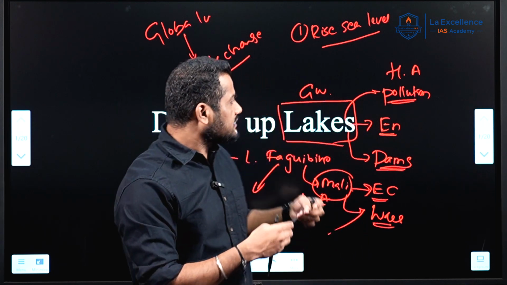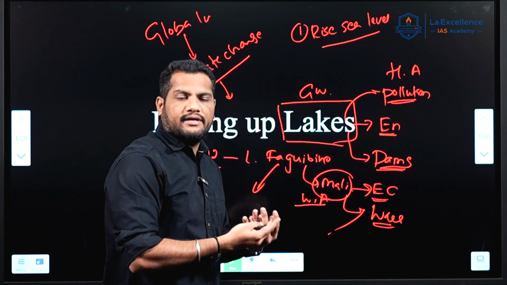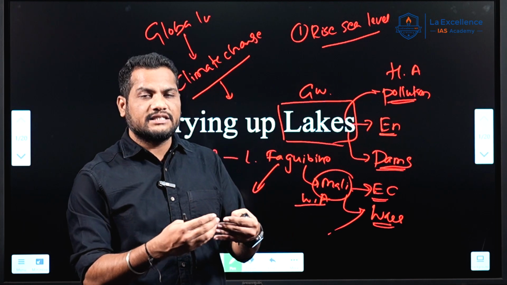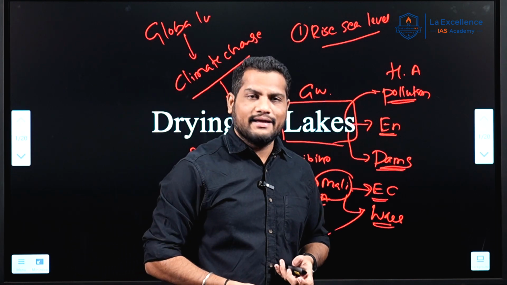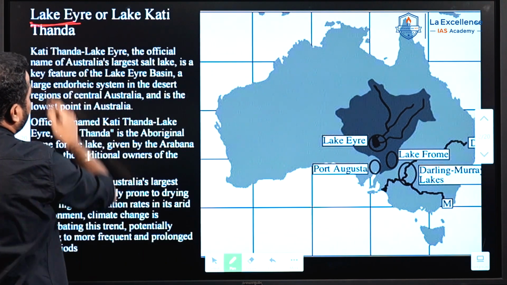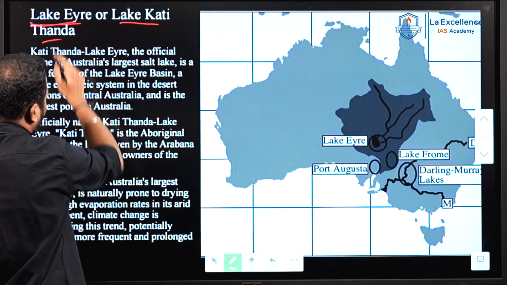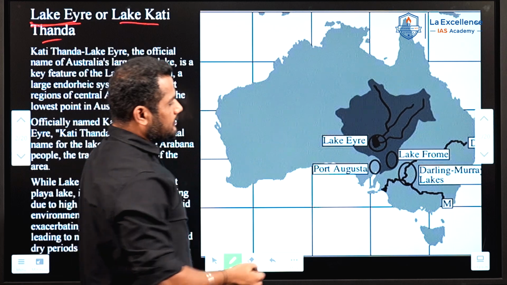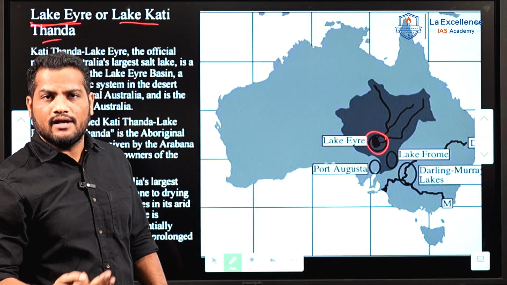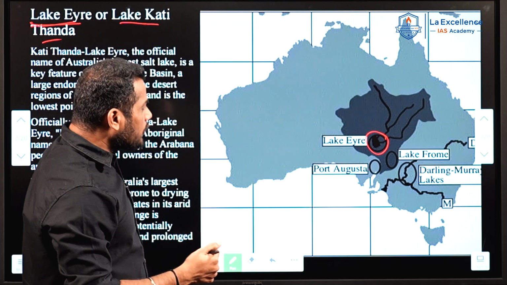So make sure that such lakes are covered in these videos, so we will be able to answer in the examination without any hesitation. Okay, let us start. The first lake is Lake Ayar. Lake Ayar or Lake Katitanda, which is located in Central Australia, the desert area of Central Australia. It is an endorheic system.